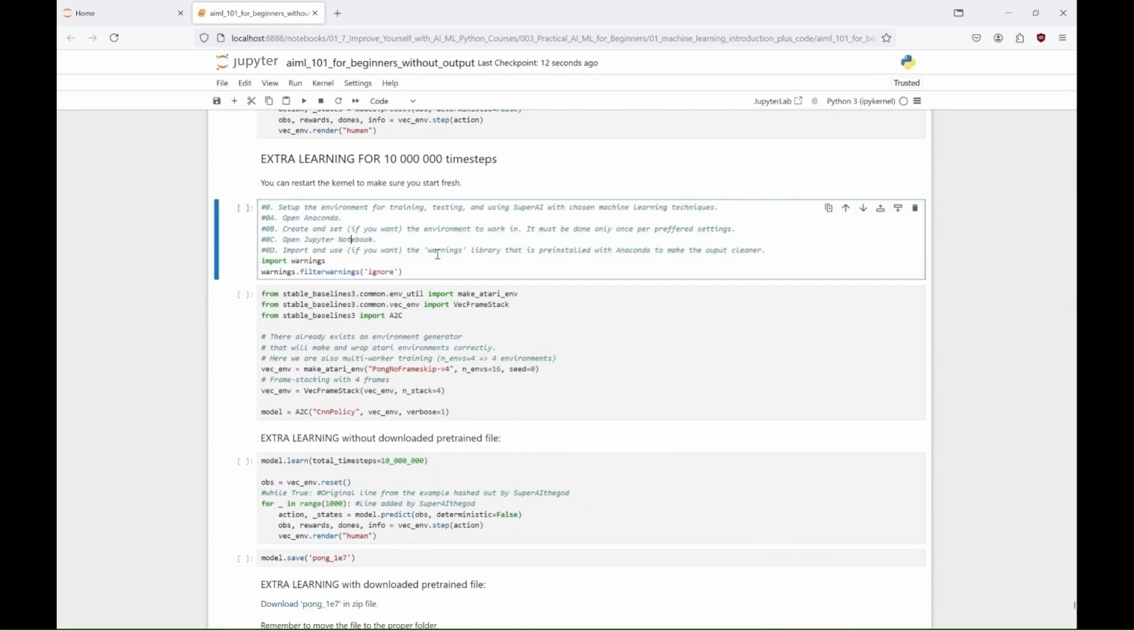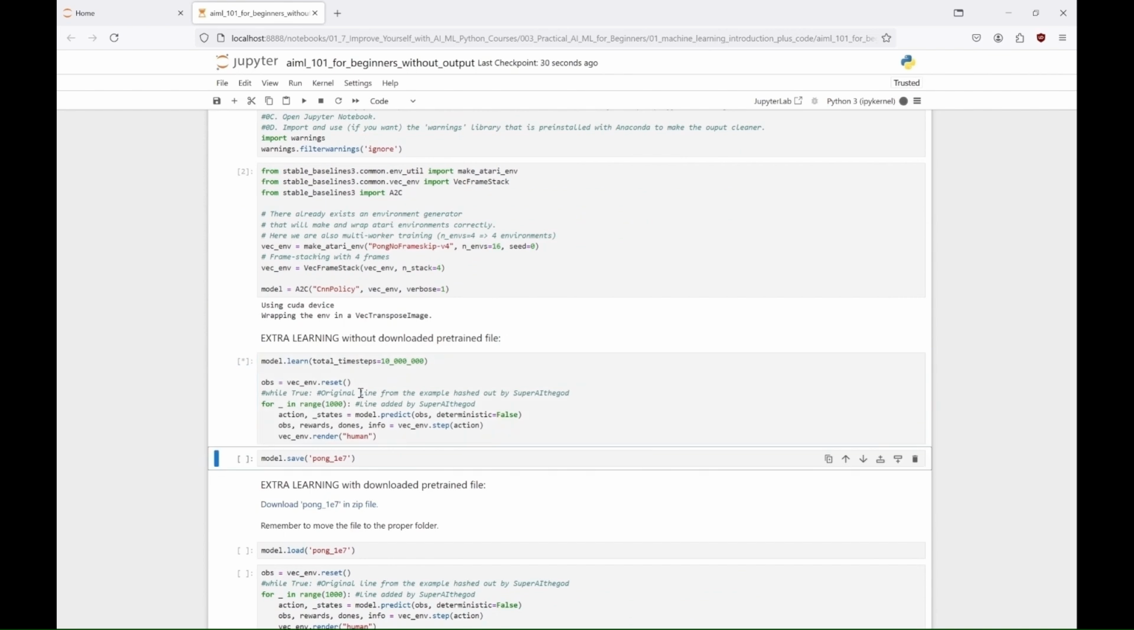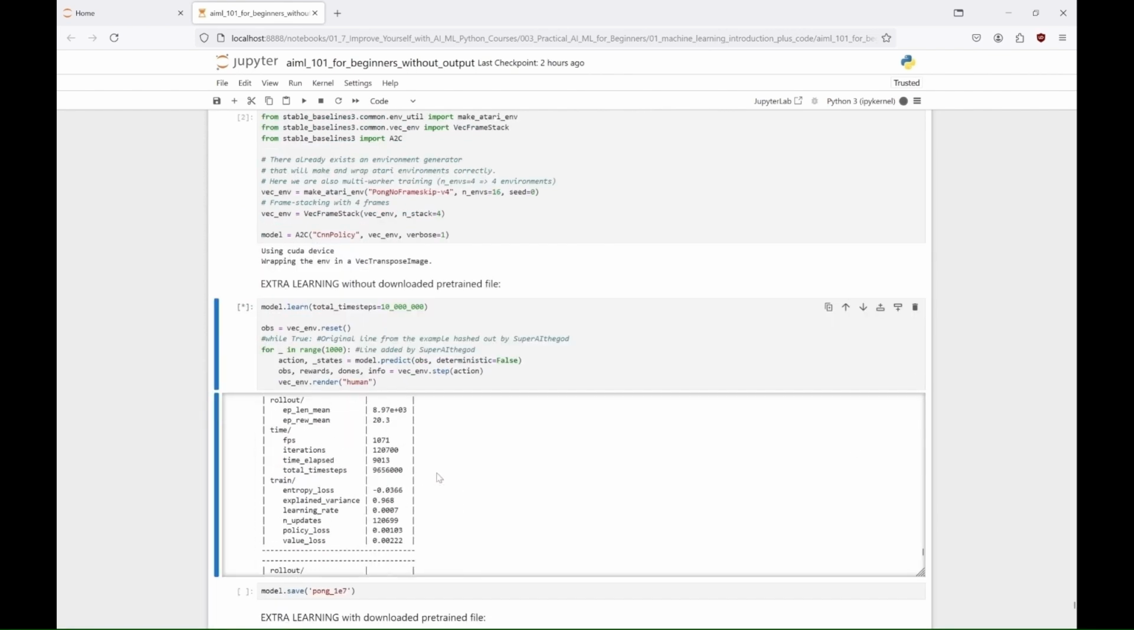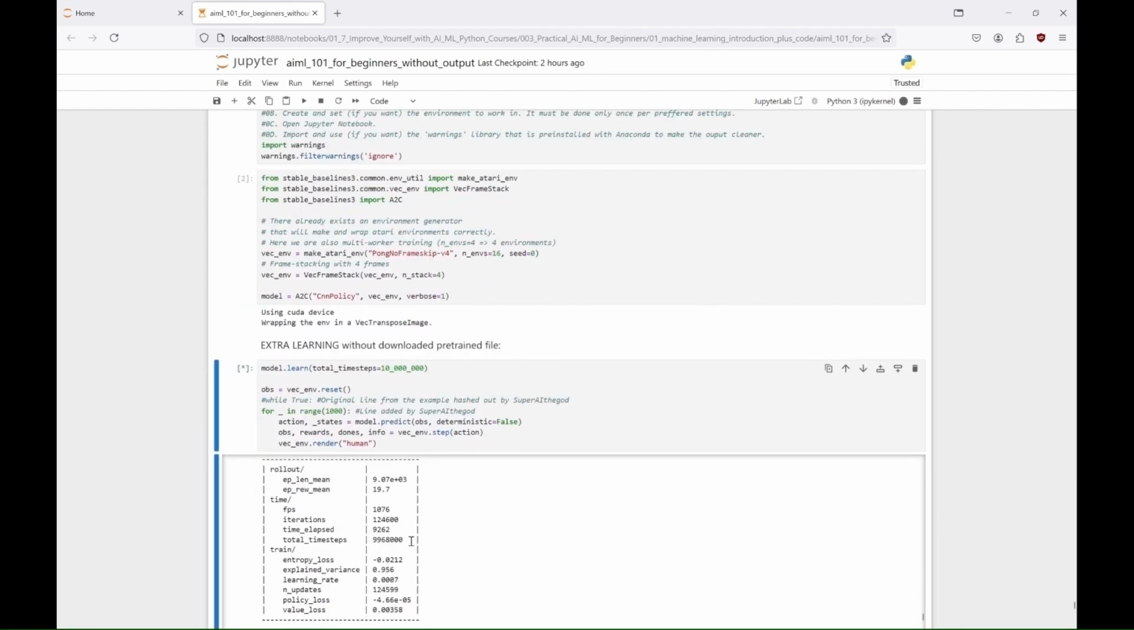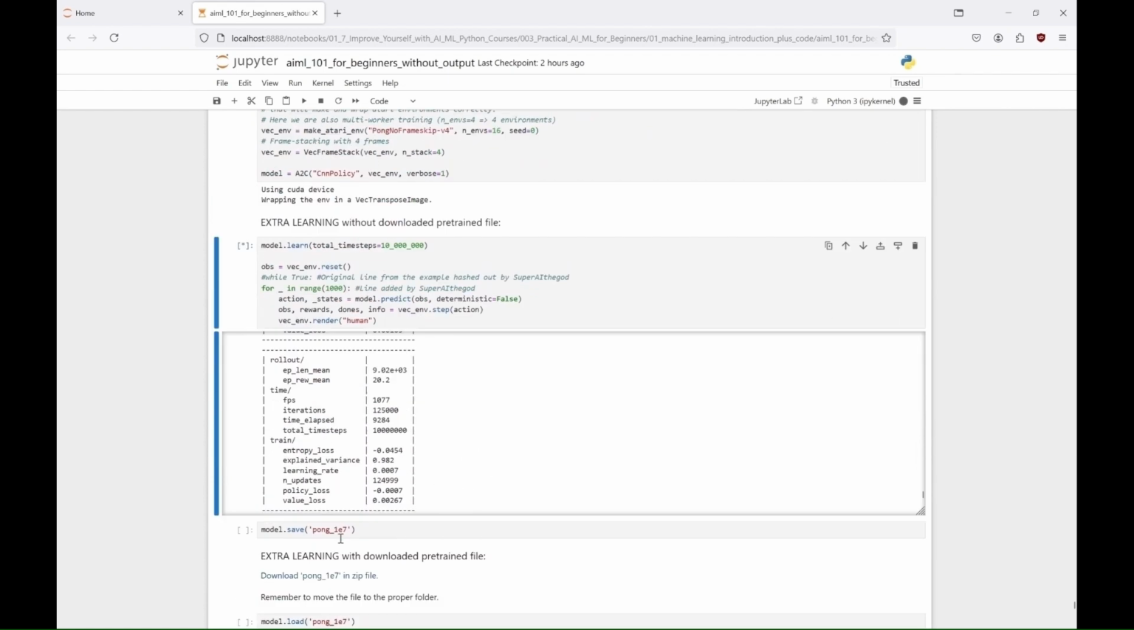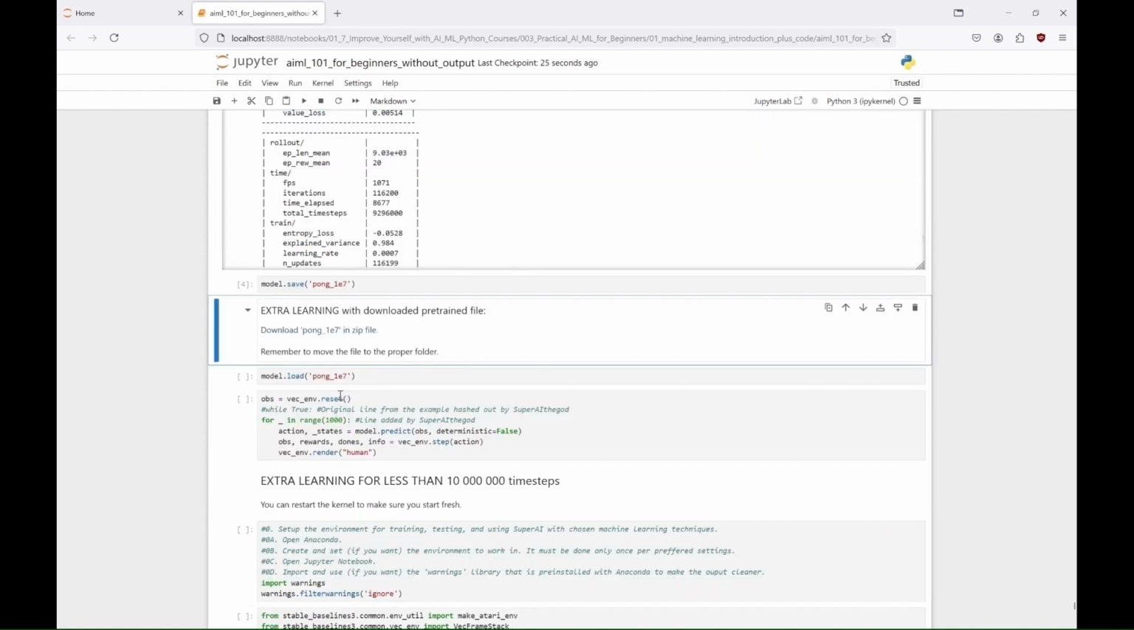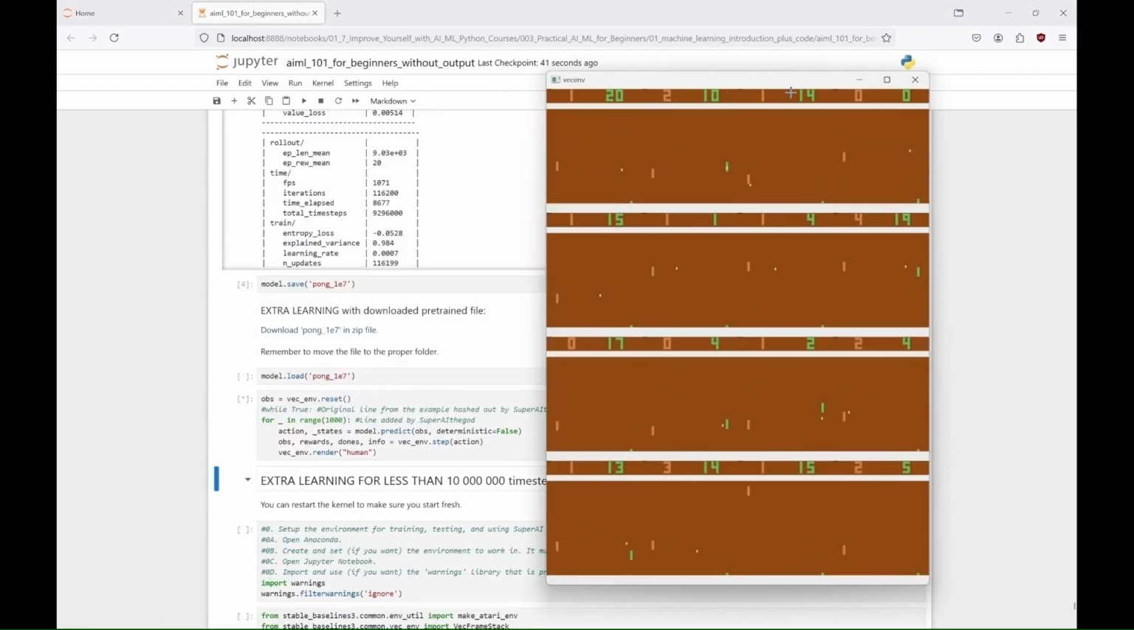So let's do some extra learning for 10 million time steps. This should be enough, don't you think? Unfortunately, as always, our skills fluctuate. We get better, we get worse, but overall, we are still much better. So, I'm saving this one for you, and if you want you can download it. And who is the master now?